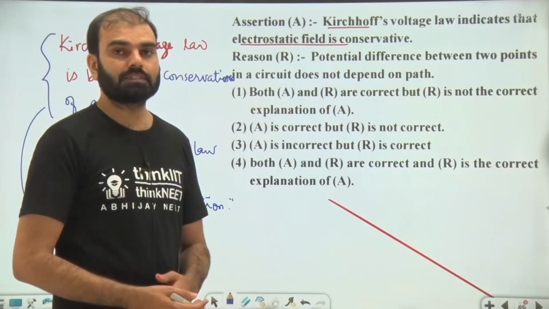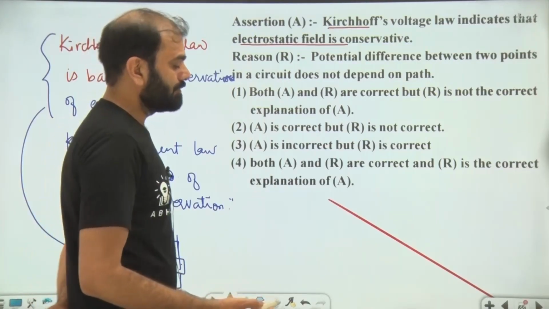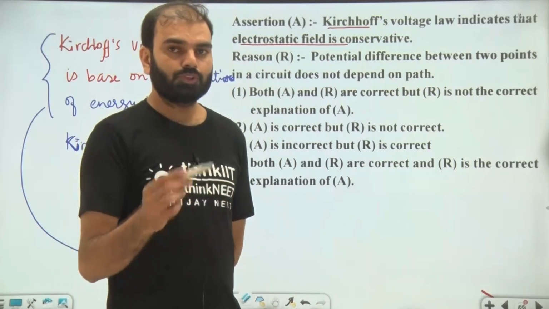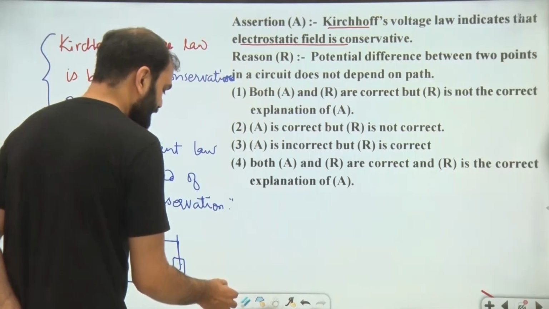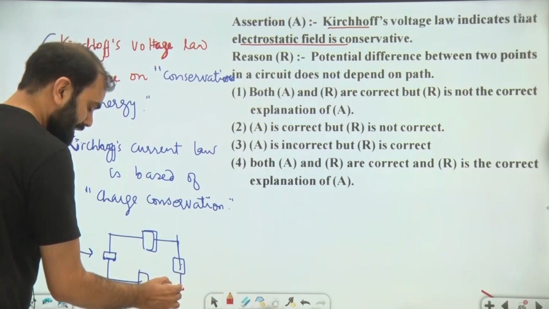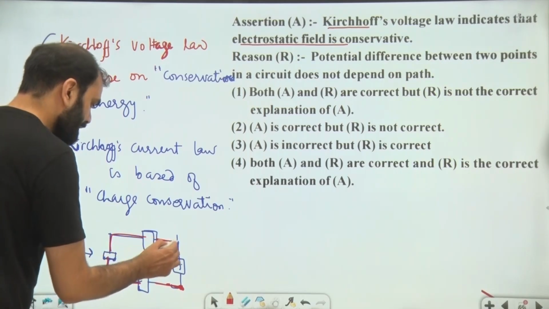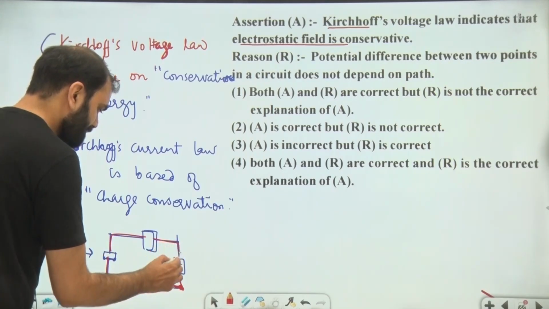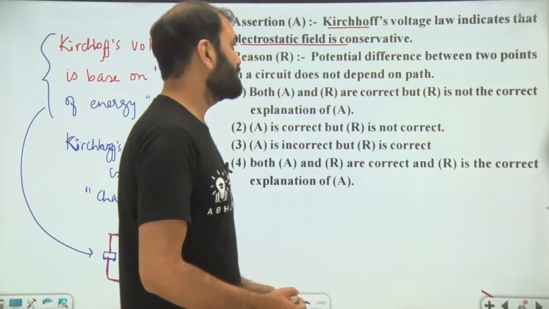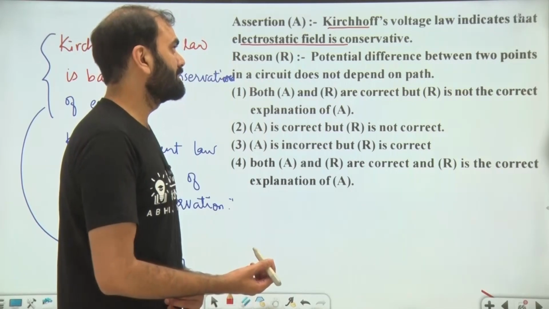Because work done by a conservative force in a closed cycle is 0. Work done by a conservative force only depends on initial and final position. If you are moving in a closed loop, you are starting from a certain point and coming back to that point, so initial and final position is the same. So in a closed cycle, the work done by the electrostatic force is equal to 0. So it is indicating that also.